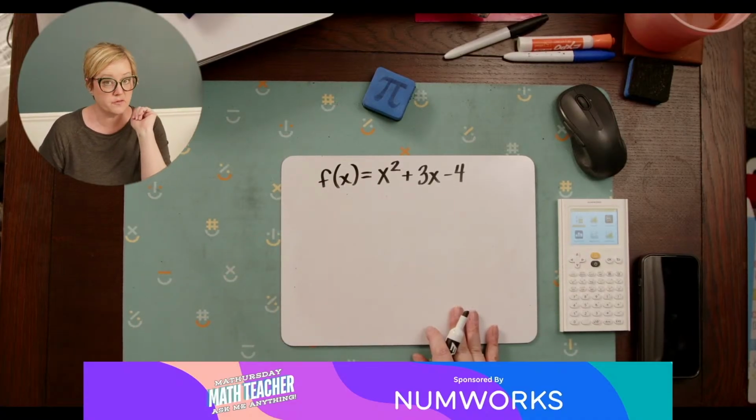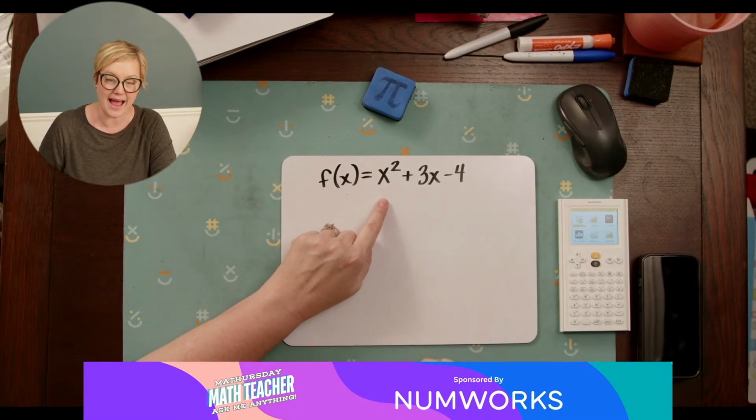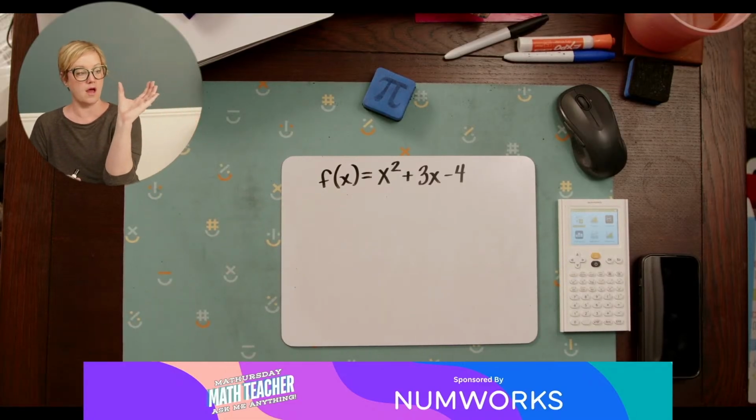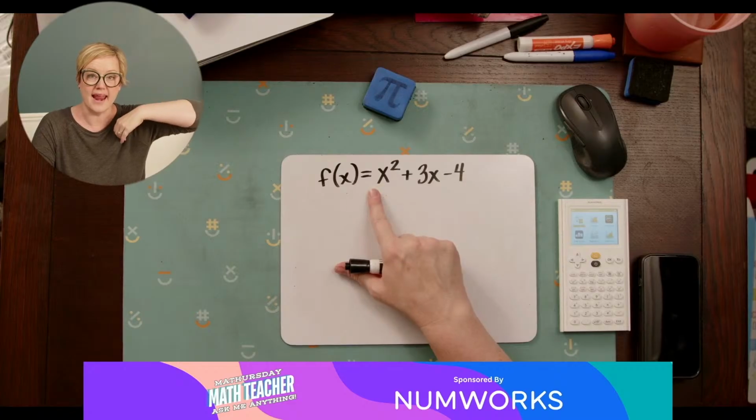This tells us a few things about this quadratic. First of all, because it's a quadratic, I know that it's going to be a U shape, okay? Now, quadratics go with a parabola. So they're either going to open up or open down, depending on what that a value is.